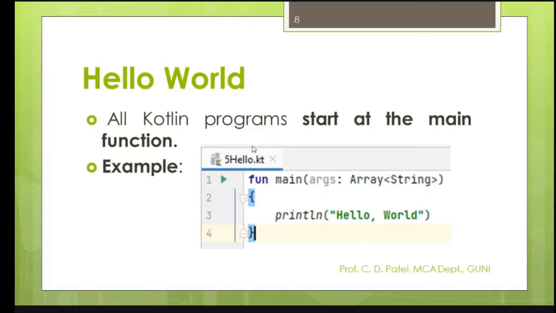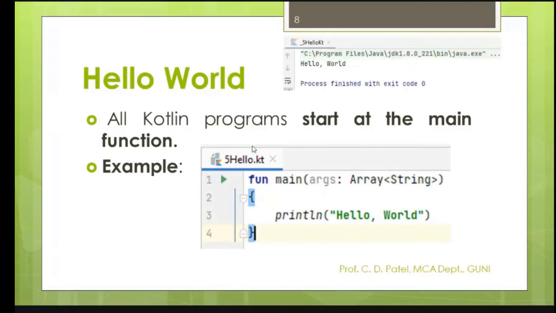Yes, I will give you an exact IDE to run it, and I will give you the code one by one after the installation of the IDE. Please wait for the moment. But the output of this main function, or Hello World, is like this. You may see here the output is Hello World when I run this function. This is way one. Please keep in mind, this is way one.